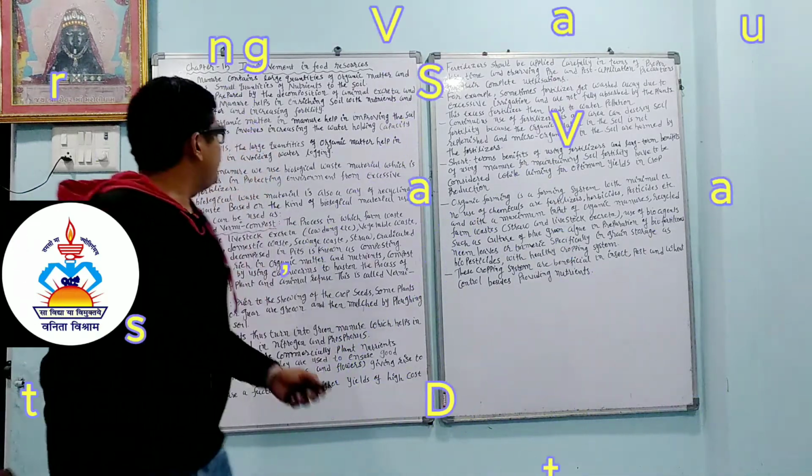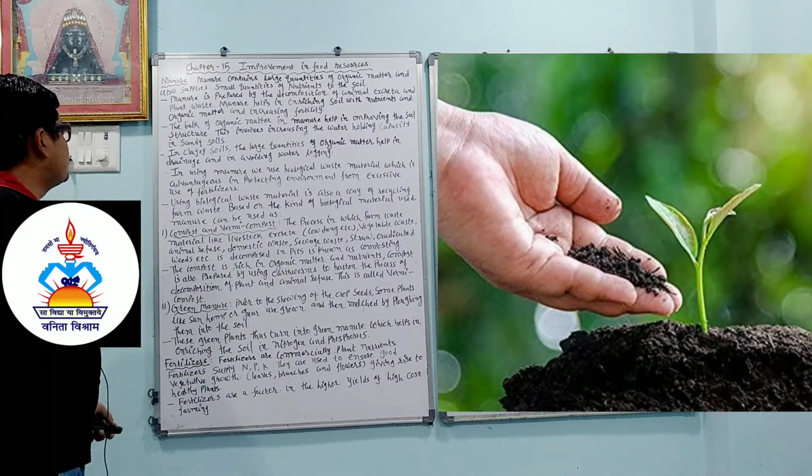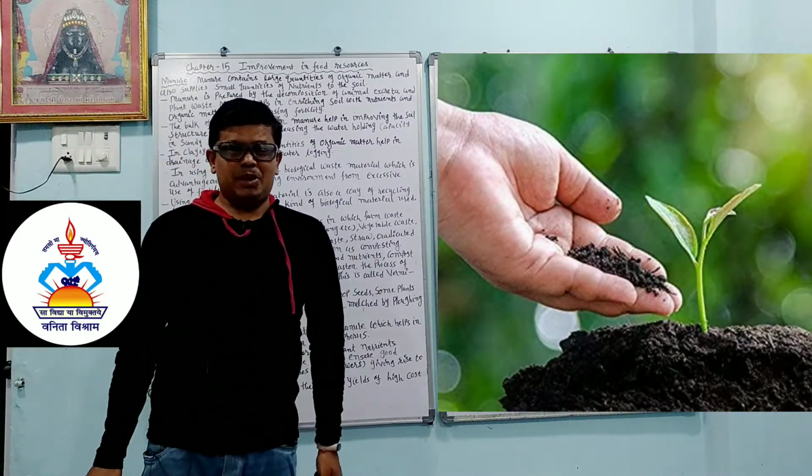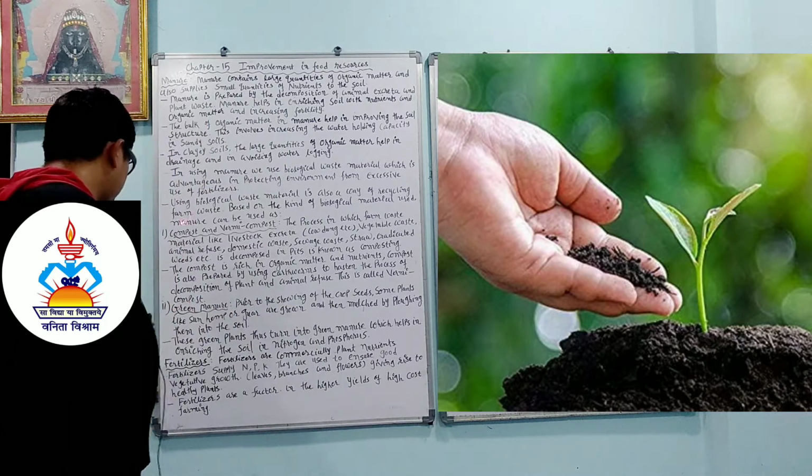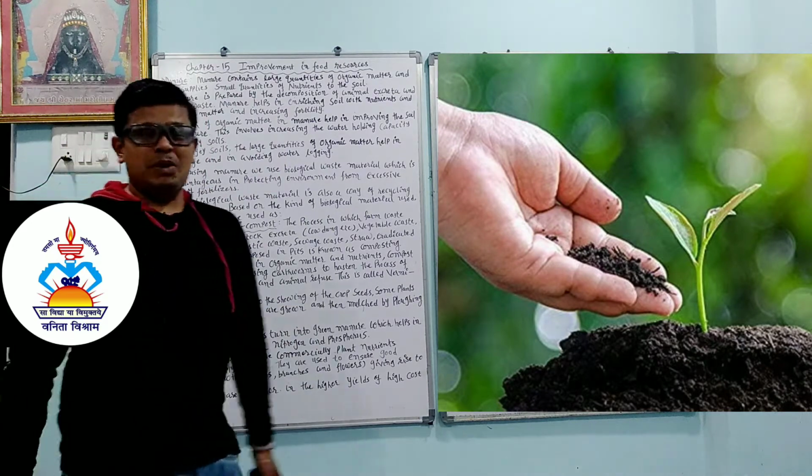Today we will continue chapter number 15, improvement in food resources. Dear student, today we are going to learn about manure. Second thing, we are going to learn about fertilizers. Okay, so one by one we will start.